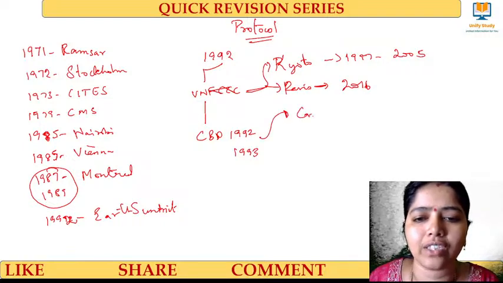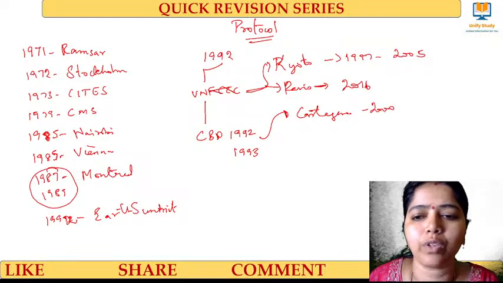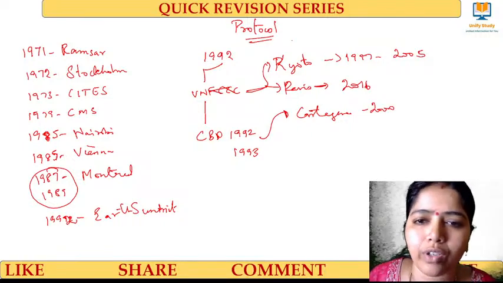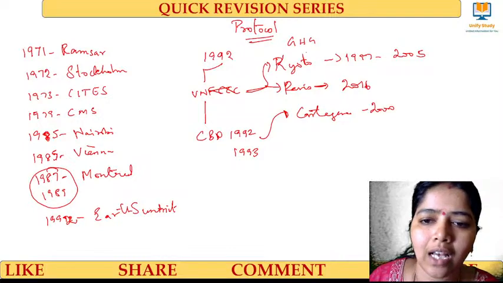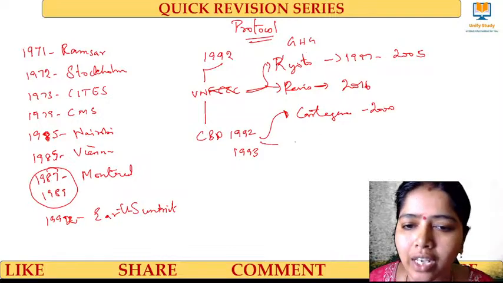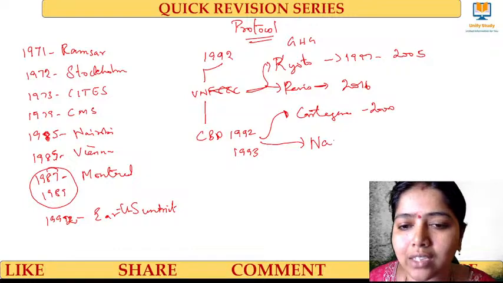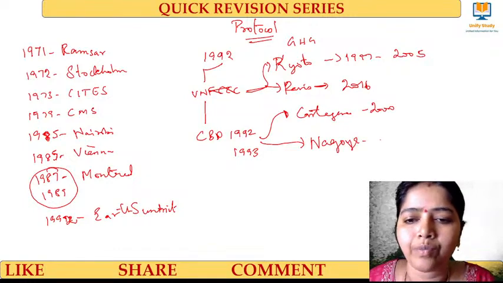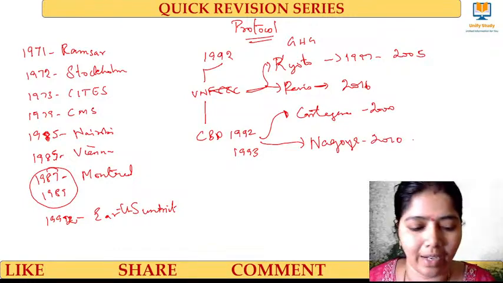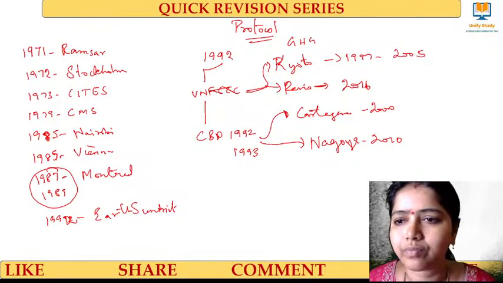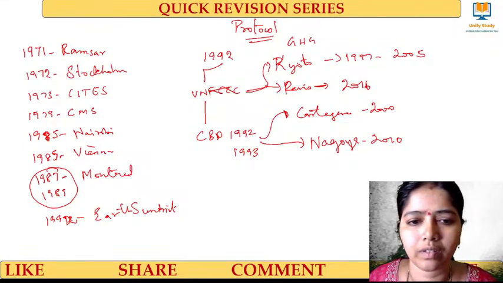Here we have Cartagena, 2000. These are meant for greenhouse gases, and these are meant for modern biotechnology. And this is the Nagoya Protocol, in the year 2010.